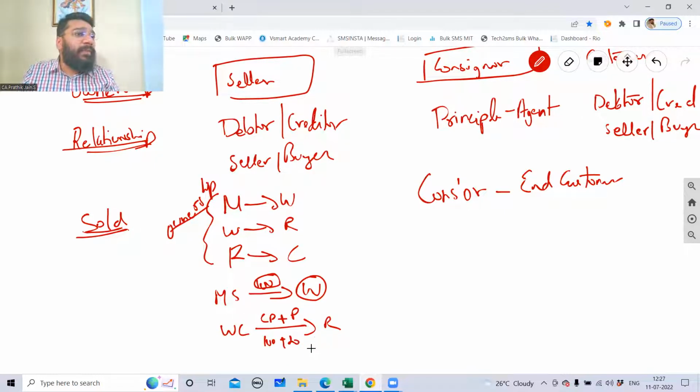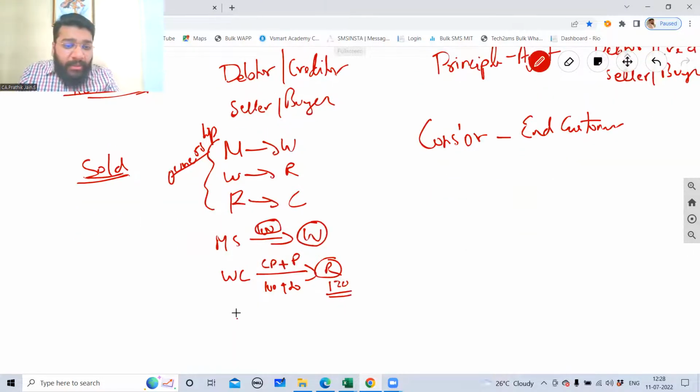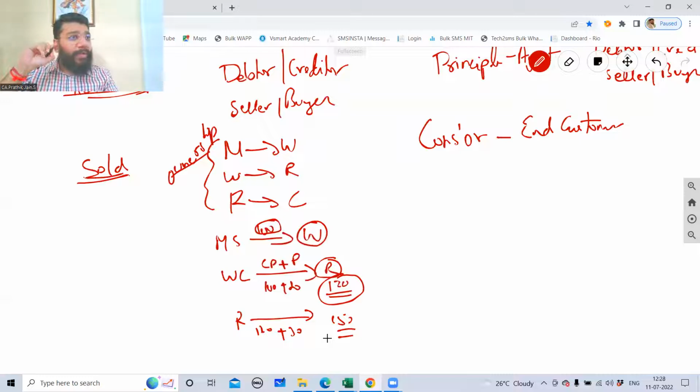The wholesaler is selling to the retailer for 120 rupees. That profit margin belongs to the wholesaler. In the same way, when the retailer is selling to the customer, 120 rupees is the cost price because he purchased 120 worth of goods from the wholesaler. He will add 30 rupees and sell it for 150 rupees. Are you getting my point?